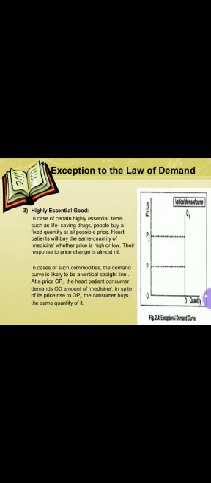Coming to the third exception. The third exception is highly essential goods. Highly essential goods are those which we need to buy even if the price falls or the price increases. For example, medicine, life-saving drugs. Okay. So, in certain cases, highly essential items such as life-saving drugs, people buy a fixed quantity at all possible prices. A heart patient will be buying the same quantity of medicine whether the price is high or low. Their response to the price change is almost nil. Fine. You can take the example of salt also. Even if the price of salt increases or decreases, you can't say that I'm a rich person so I'll be eating more salt in my food. So it's not like that. So it is also one of the exceptions of the law of demand.